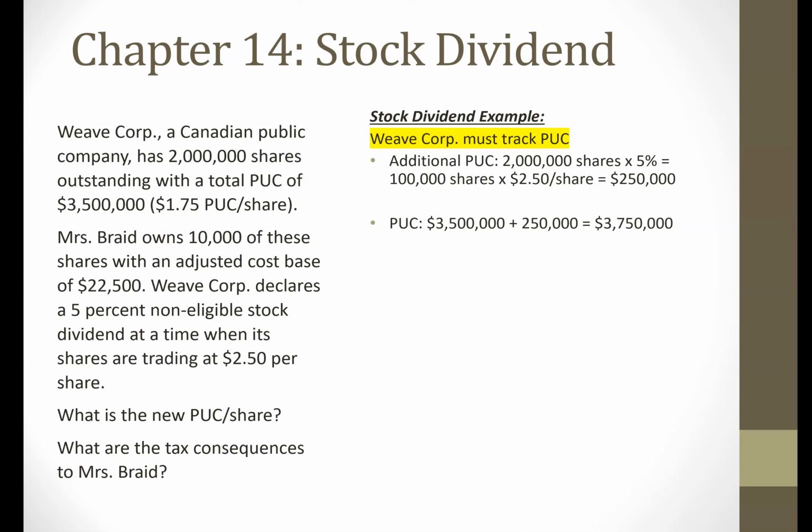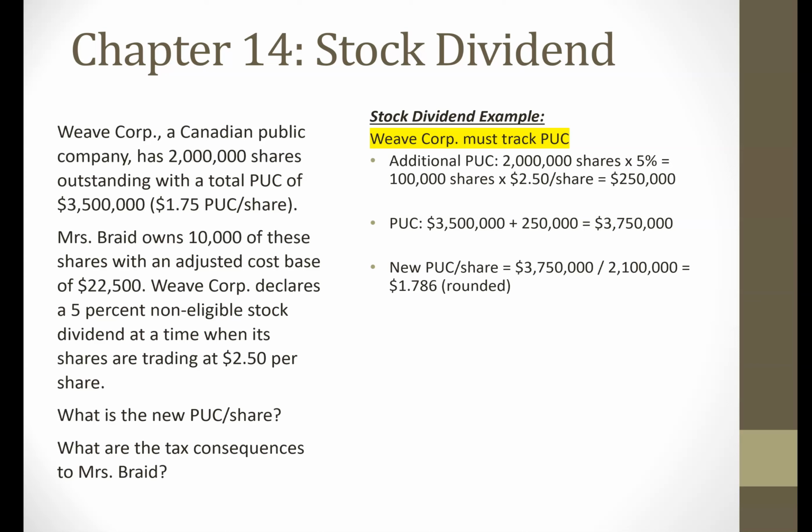Now, remember I said that there's only one PUC per share. So when we talk about the average PUC per share, it's calculated for the entire class of shares altogether. So to figure out the PUC per share, we're going to take the 3.75 million divided by the number of shares outstanding.